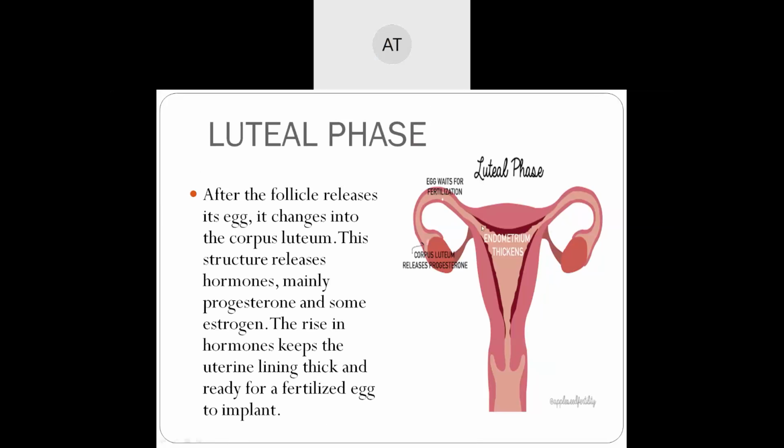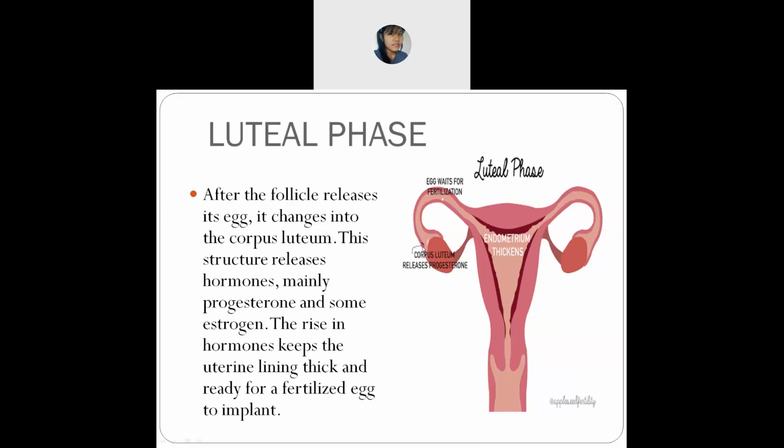The rise in hormones makes the uterine lining thick and ready for the fertilized egg to implant. Okay, what does it mean? It means that after the follicle releases an egg, it will change into this corpus luteum.